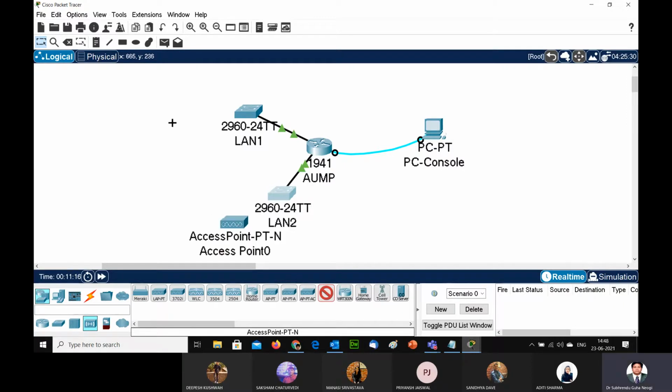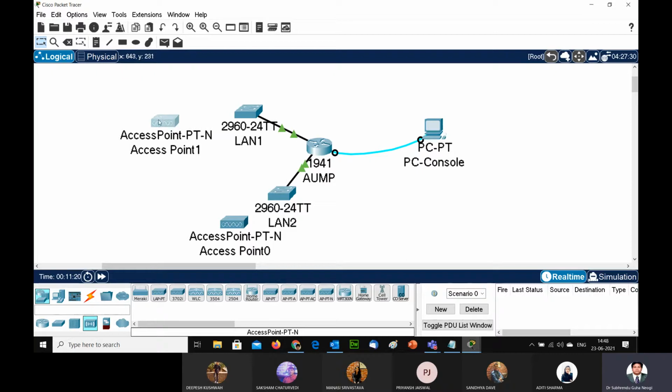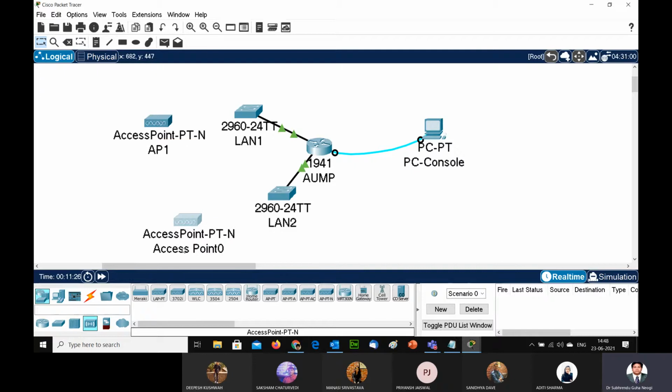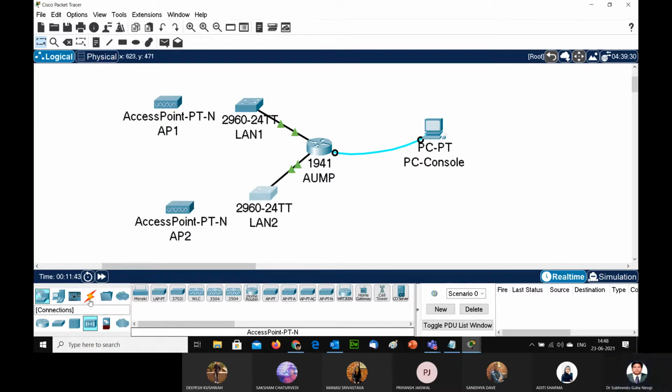So here I'm taking an access point, here I'm taking an access point, and I can give a name as AP1, and here I can give a name as AP2. So again, it is up to your design how many access points you want to take. It is just the capacity. A lot of factors are there for designing access points.